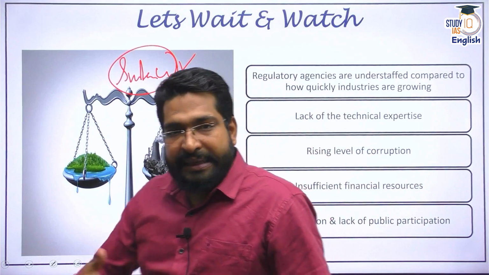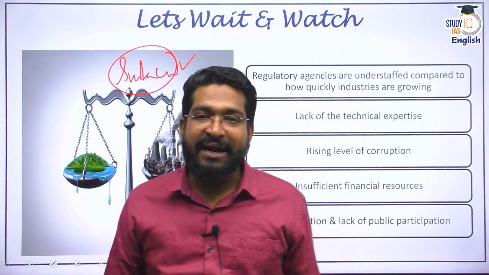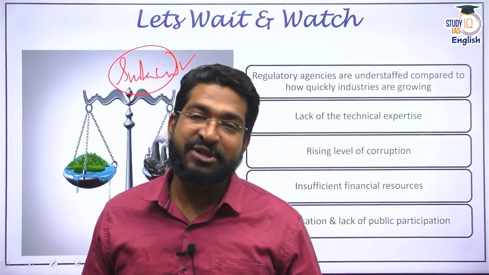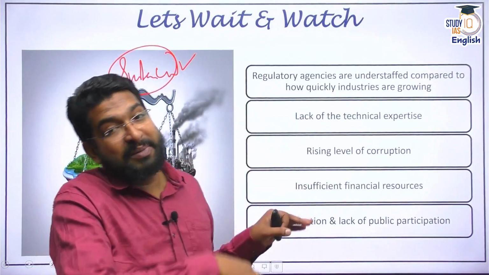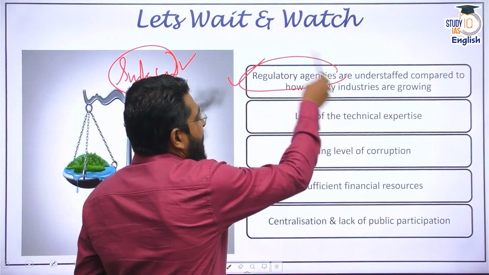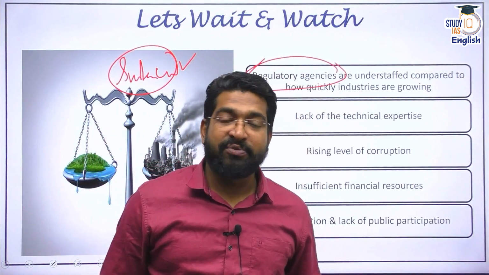But even if the bill comes, because from 1980 we already have the Forest Conservation Act, there are many other problems connected with forest conservation in India which need to be rectified, which are not even in the amendment itself. Some of the issues are that the regulatory agencies that we have right now are understaffed.